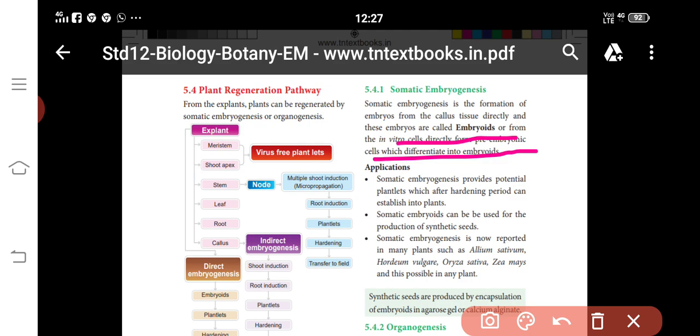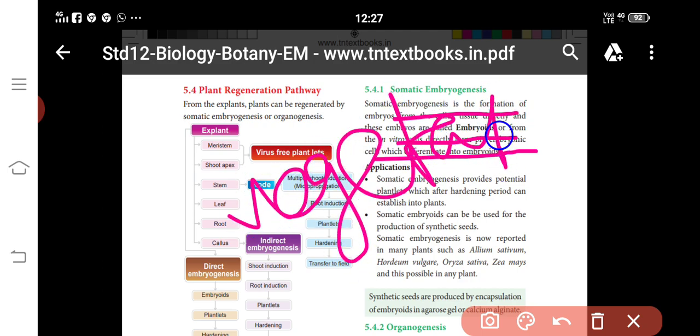When a single cell or group of cells under in vitro conditions develops into a non-zygotic embryo, that is called somatic embryogenesis. Thus, the somatic embryo develops from the somatic cell, the vegetative cell. If this pathway is an alternative to organogenesis, the cells which lead to the formation of somatic embryos are pre-embryonic determined cells, grown in the presence of growth hormones like 2,4-D.